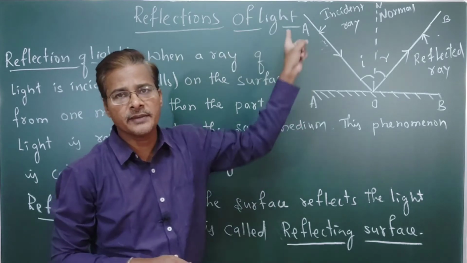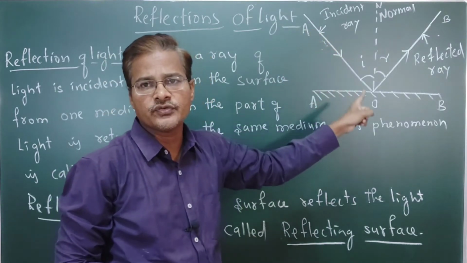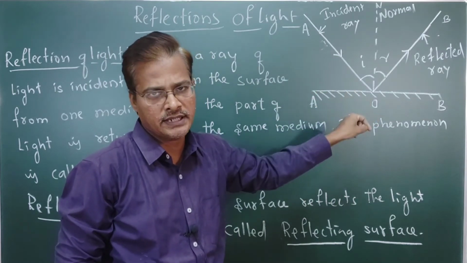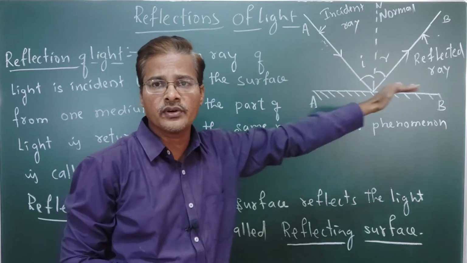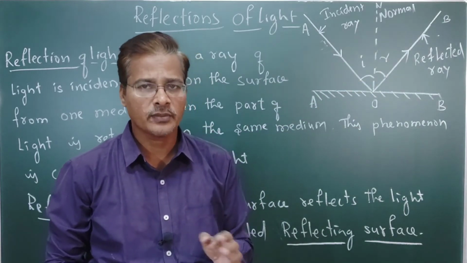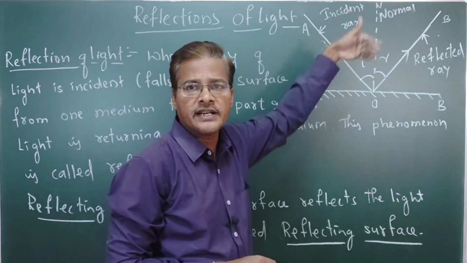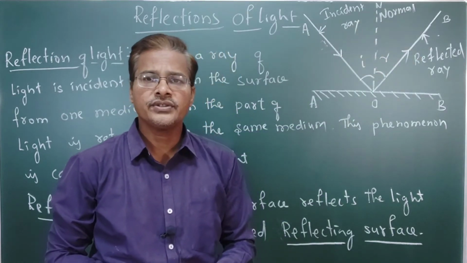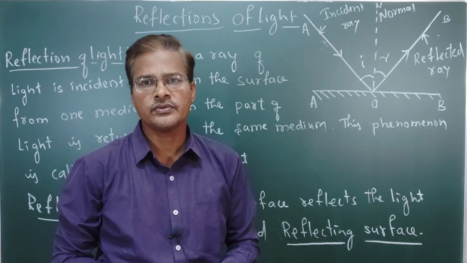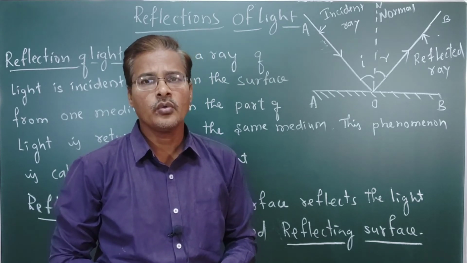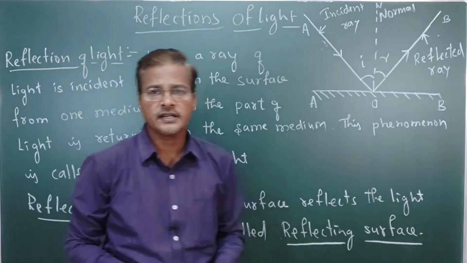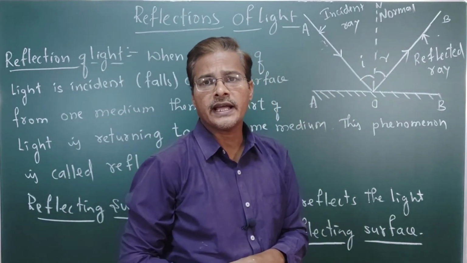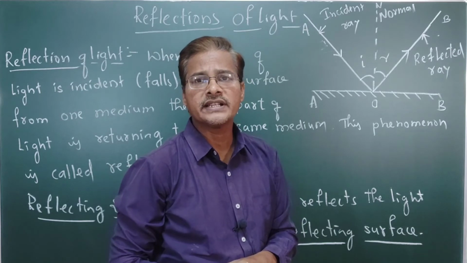Incident ray means the ray which falls onto the reflecting surface. The line which is perpendicular to the reflecting surface is called the normal line. The ray which returns to the same medium is called the reflected ray. These are some important terms we have to understand. Now another two important terms are there. I have drawn one angle here, and that angle is called angle of incidence.